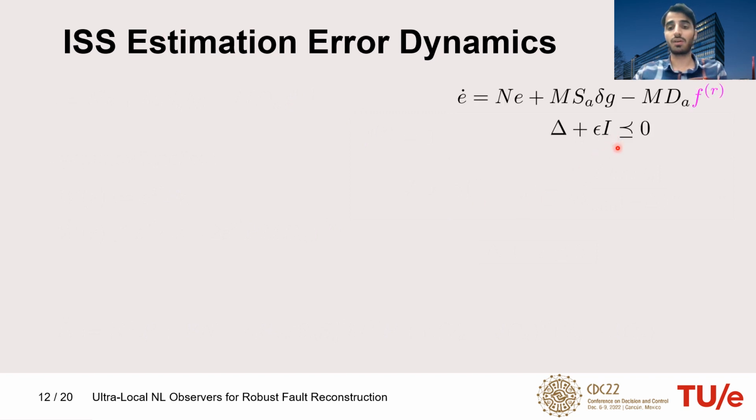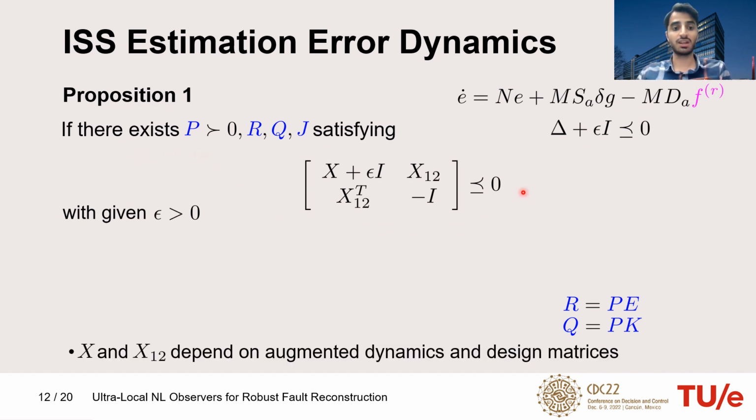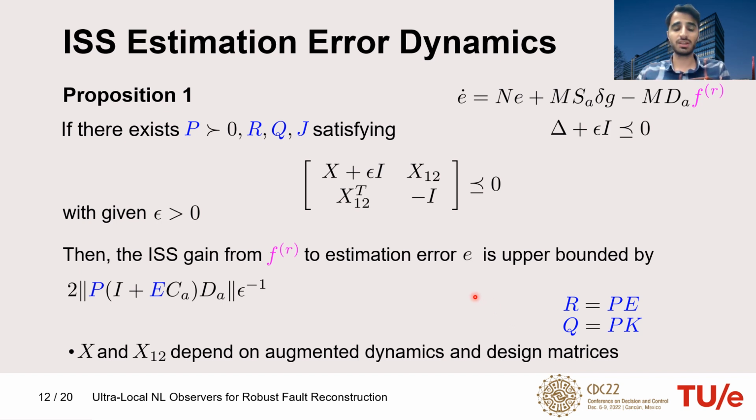Now we need to convexify this inequality and find an LMI condition. Using these two changes of variables and Schur complement, we can get it and come up with the first proposition. If there exist P, R, Q, and J satisfying this LMI, in which X and X12 depend on augmented dynamics and design matrices, then the error dynamics is ISS, and the ISS gain from fault model mismatch Fr to estimation error E is upper bounded by this value.